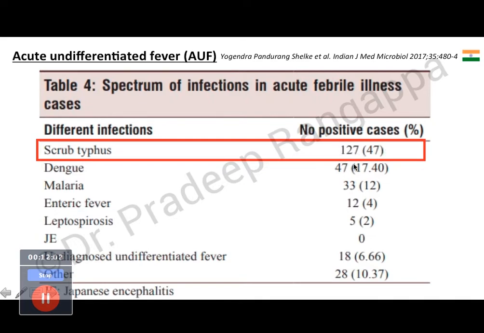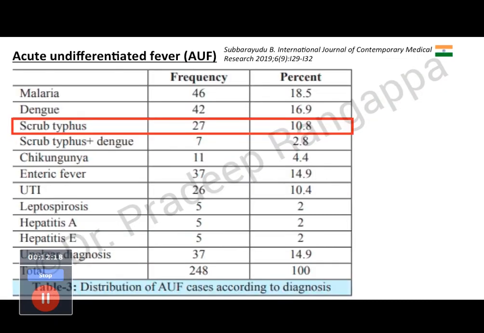So 47% of acute undifferentiated fever had scrub typhus, followed by dengue, which was 17.4%, followed by malaria. Which means to say, as of now, because as you see, these are fairly recent data, we are seeing more occurrence of scrub typhus than dengue, at least from the clinical studies that have been done.